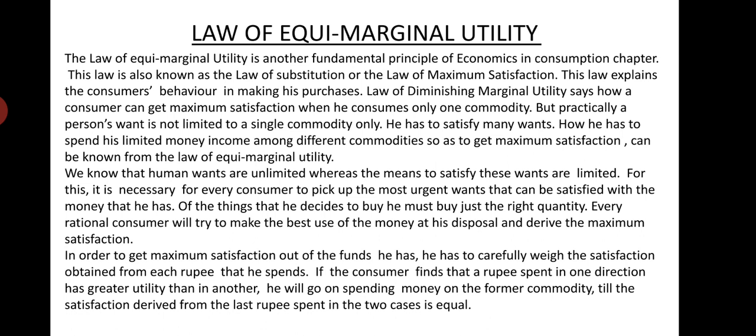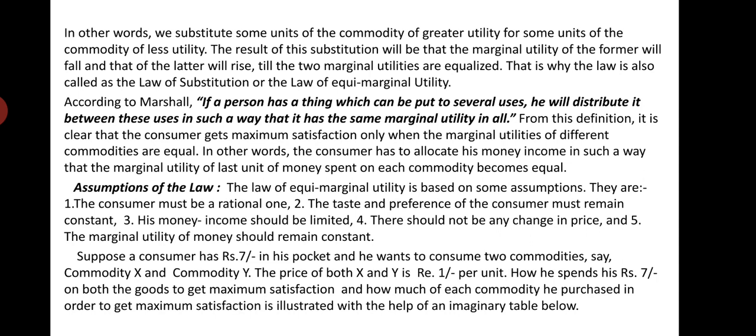So anyhow, in order to get maximum satisfaction, he has to sacrifice the unit of the commodity which gives him less satisfaction. So he has to continue this process of substitution, substituting one good for another, till the last rupee spent in both the goods becomes equal, so that he can get maximum satisfaction. In other words, we substitute some units of the commodity of greater utility for some units of commodity of less utility.